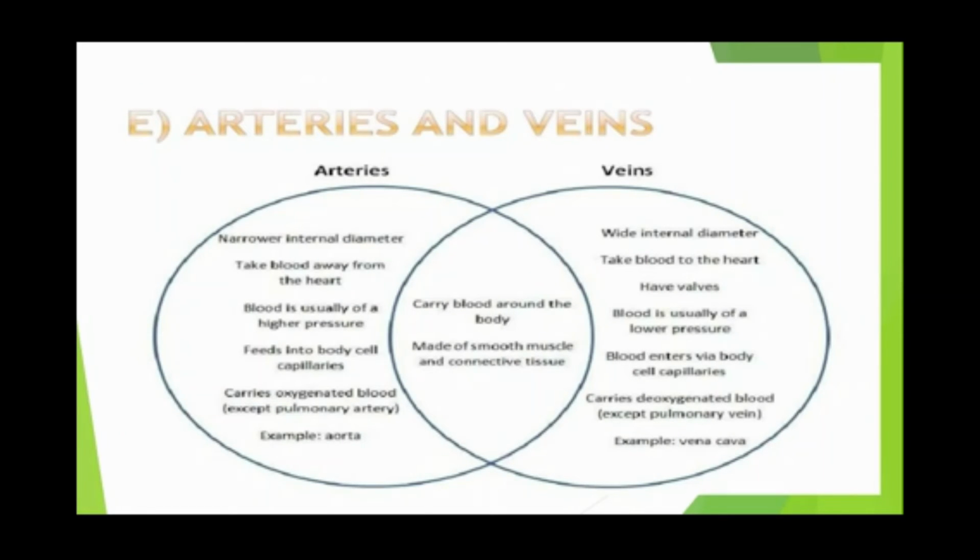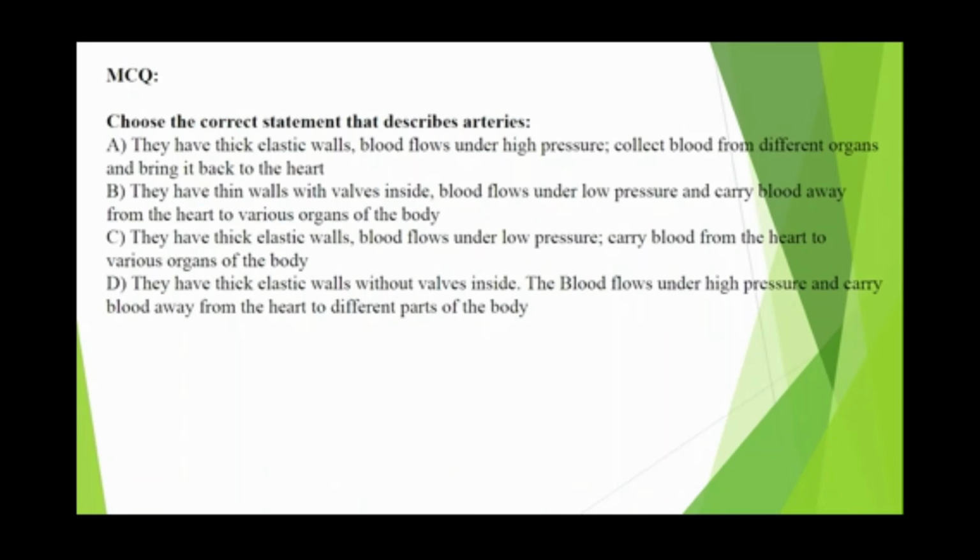Now comes the arteries and the veins. So arteries have narrow internal diameter, veins have wide internal diameter. Arteries का example आपका aorta हो गया, veins का example आपका vena cava आ गया. So these are the certain points of differences, and these are the certain points of the similarities. Like they carry blood around the body. Whether artery or the vein, they carry blood throughout the body. They are made up of smooth muscles and the connective tissues. So here is another MCQ related to these topics.